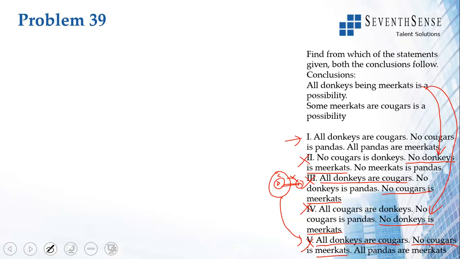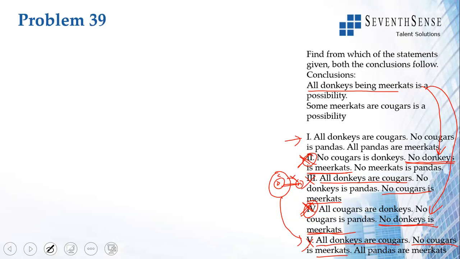Okay, how do I see? In option 2 I have no donkey is meerkat. Okay, look at option 2 and option 4. I have no donkey is meerkat. If no donkey is meerkat, all donkeys being meerkats is not possible. Hence, I'll cancel out option 2 and option 4.